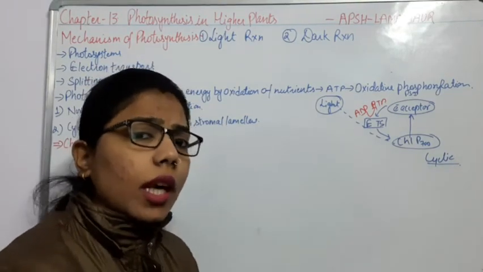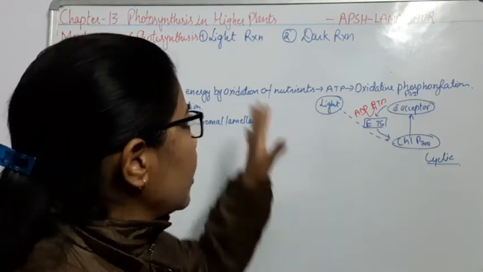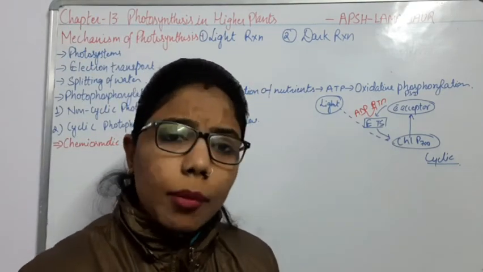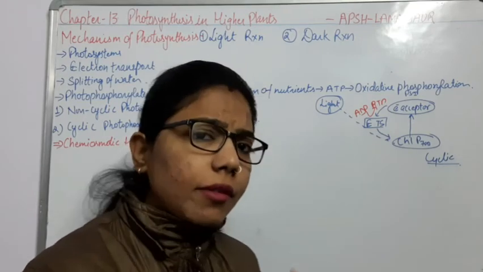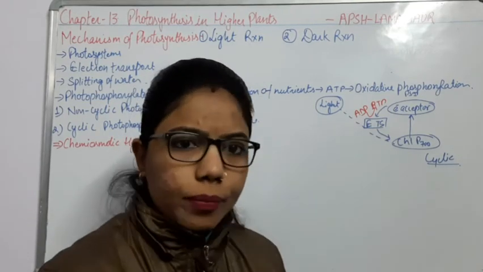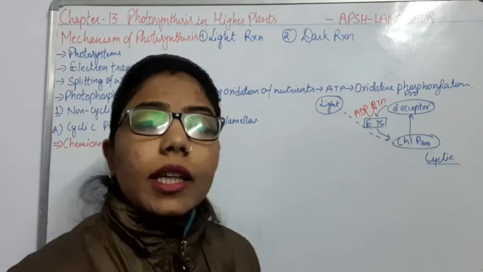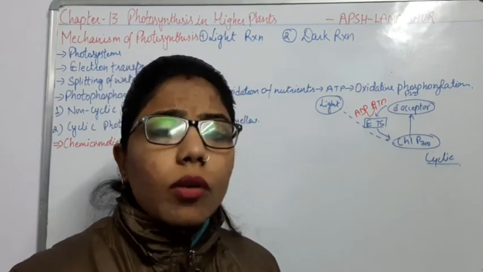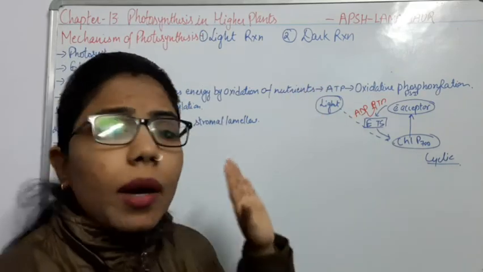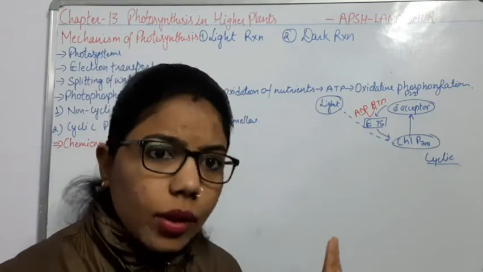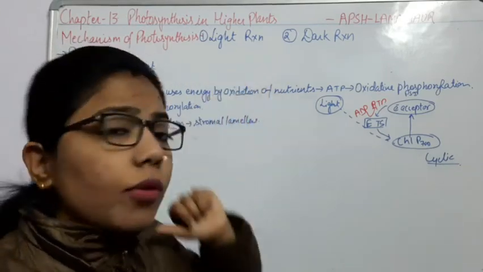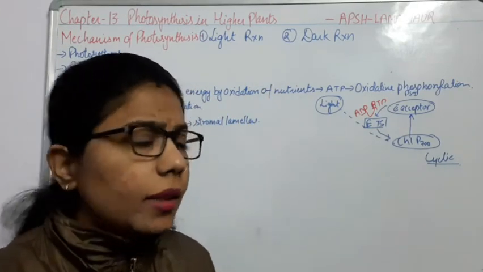Another thing we have discussed is that the light reaction is a photochemical reaction. Why? Because it happens in the presence of light, and there will be changes to the chemical form. And in the dark reaction there will be some synthesis, which is why we have given it the name biosynthetic pathway. So the dark reaction is a biosynthetic pathway, and the light reaction is a photochemical pathway.